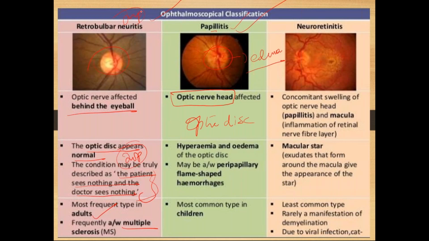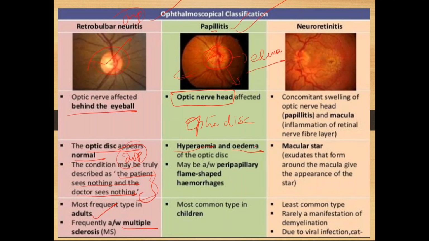So what happens in this? You can see the disc is hyperemic, it is edematous. The margins are not that clear when compared to this picture. You can see this picture and compare this picture. You can see that the margins are not that clear. You can see that the cup disc ratio is obliterated. There is no cup seen here, and it is hyperemic, that is, it is more pinkish in color. You can see there is hyperemia, edema.